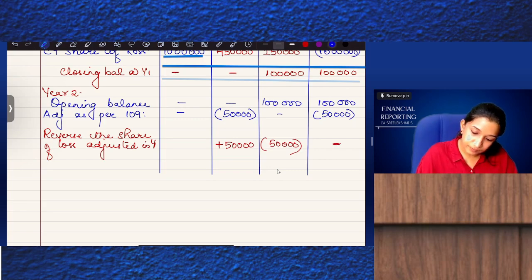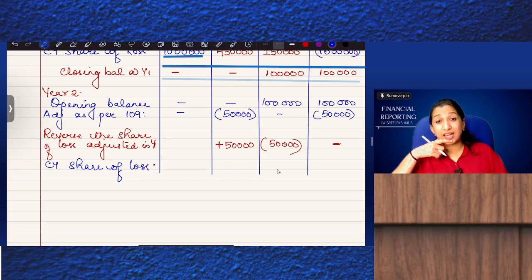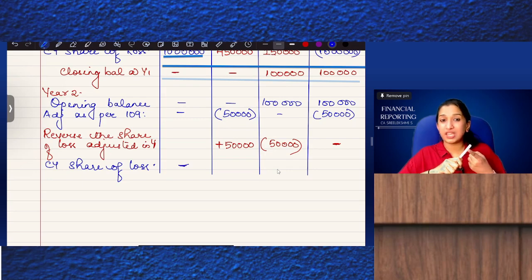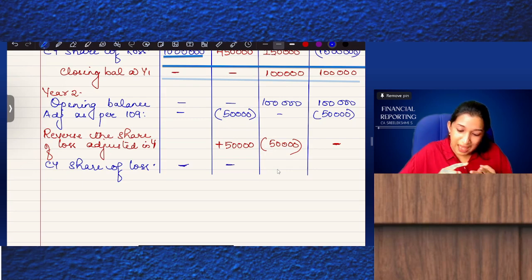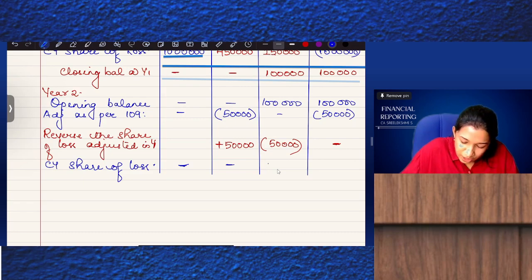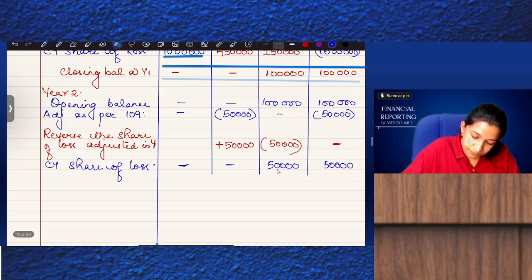Then current year share of loss is 2 lakhs. But there is no balance with equity shares, and no balance with preference shares. There is only a 50,000 balance left in the loan account. So 50,000 of the current year share of loss will be adjusted.